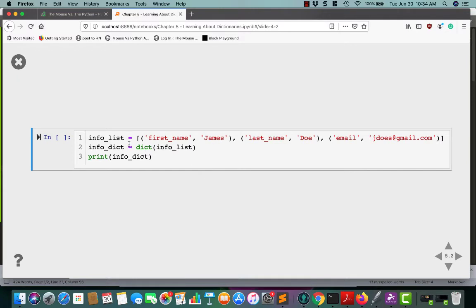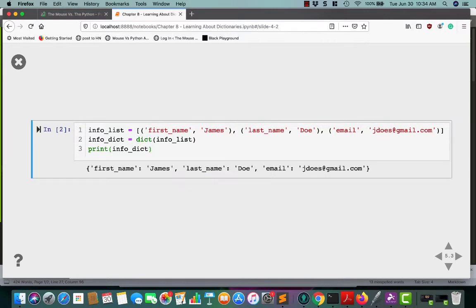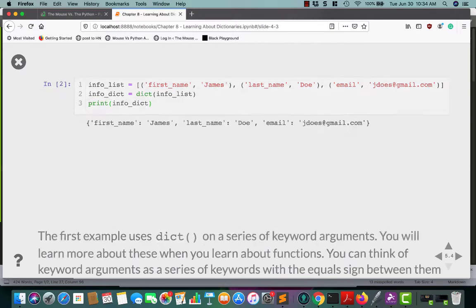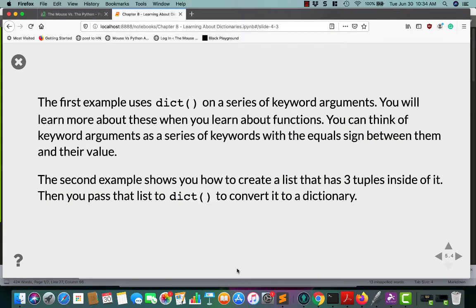Another way to do this would be to create a list of tuples, which is what this is. Square braces indicate a list. Regular parentheses indicate a tuple. So if you use the dict keyword here and run this, the output will convert each of these tuples into a key-value pair in a dictionary. So the first example uses dict on a series of keyword arguments, whereas the second shows how to create a list that has 3 tuples inside of it and converting it to a dictionary.